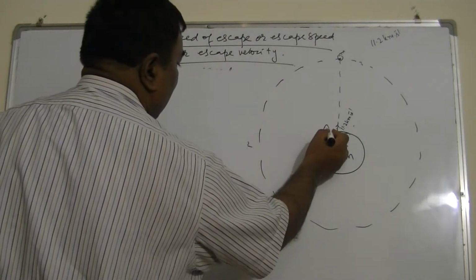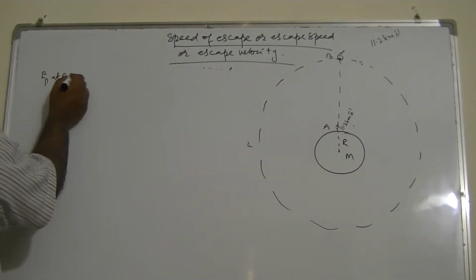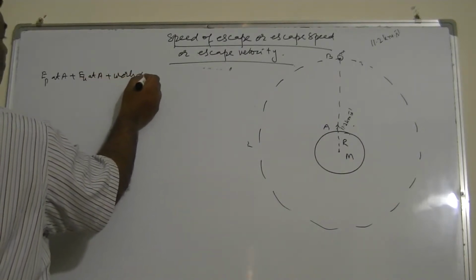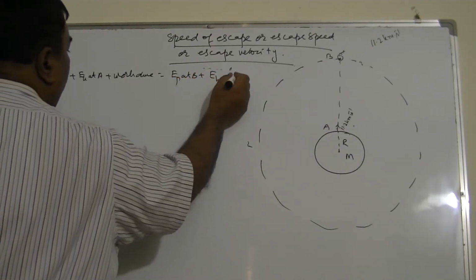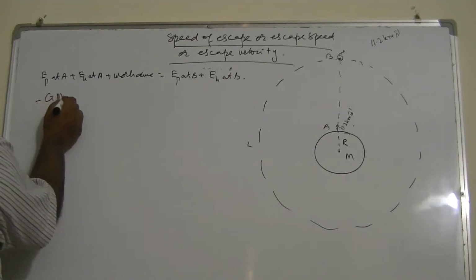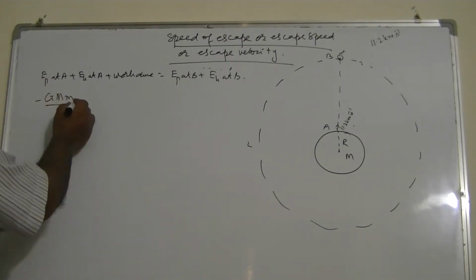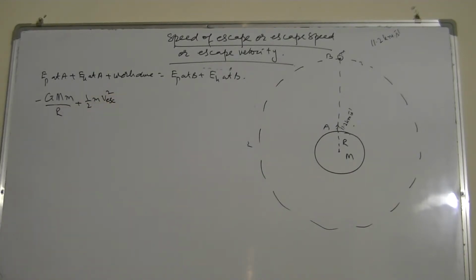If I take this point as A and this point as B, I can write EP at A plus EK at A plus work done equal to EP at B plus EK at B. So I can write EP at B, just at the surface of the planet, as minus GMm upon R, where G is the universal gravitational constant, M capital is the mass of the planet, m small is the mass of the object, and R is the radius of the planet, plus EK, the kinetic energy, which is 1 upon 2 m v escape squared.